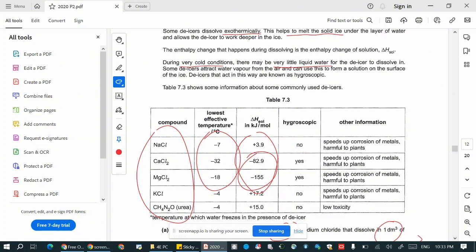So some deicers have the ability to attract water vapor from the air and use this to form a solution on the surface of the ice. This is called hygroscopic. Especially these two deicers dissolve exothermically in the water. Also, they can attract water vapor from the air so that the deicer can dissolve on the surface of the ice. So these are the two factors.